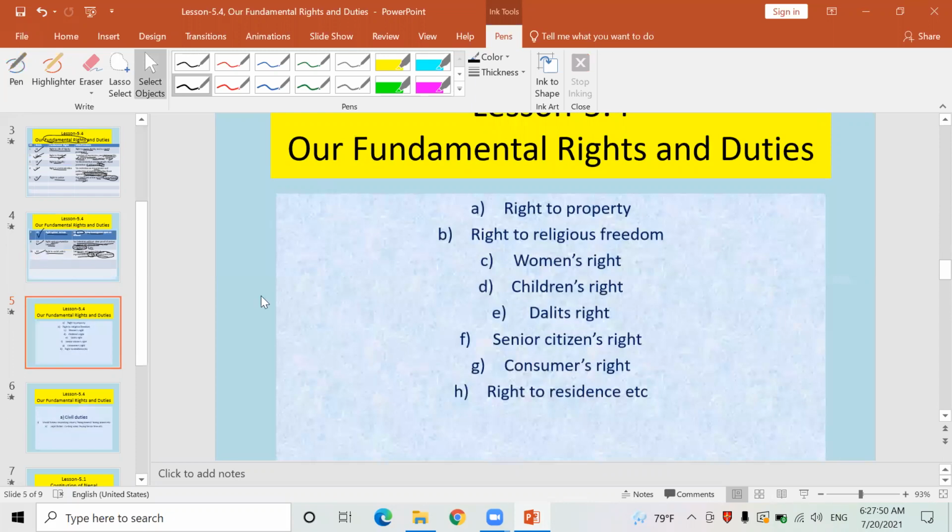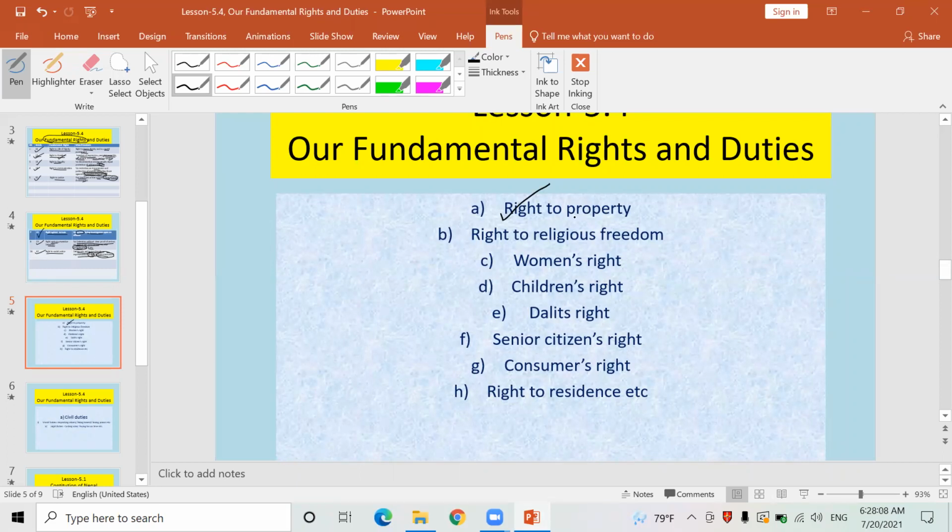Now let's go to the other fundamental rights. I have told you already there are altogether 31 fundamental rights. Okay, it takes a long time to describe this, so in short I'm describing now. Look here now, right to property. I haven't made any table here because of lack of time.